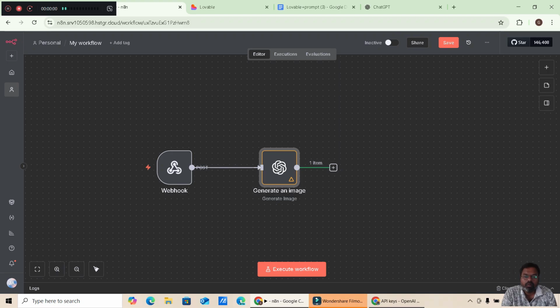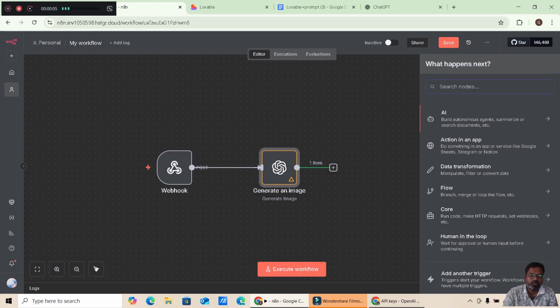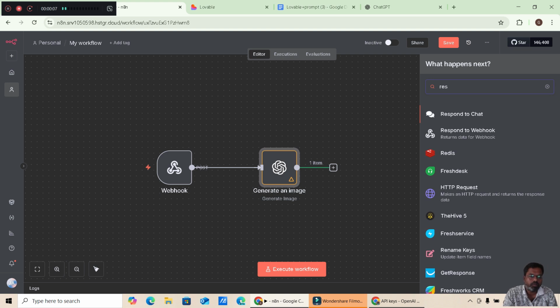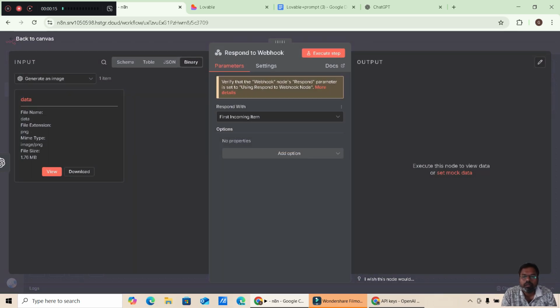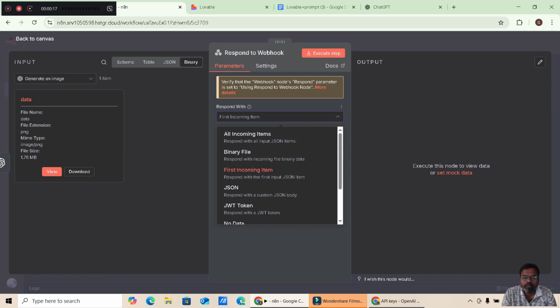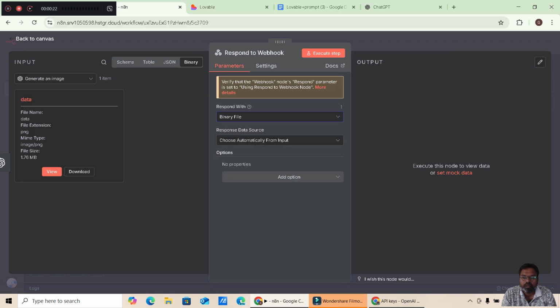Now we are going to add a respond to webhook node, and here we are going to add a binary file, right?